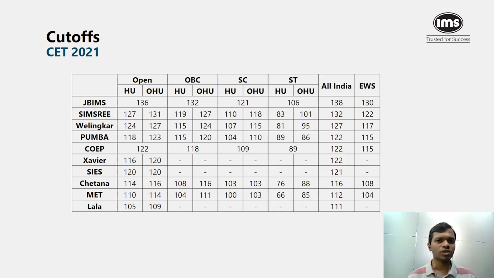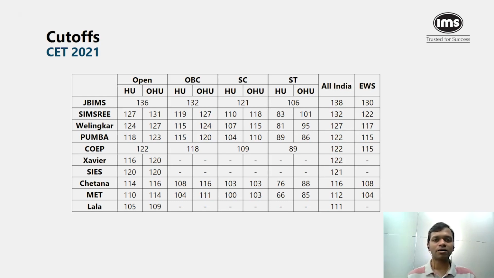So last year also similar things had happened when it came to CET. Across different slots, the difficulties were different. Some slots were found to be very easy compared to the others and so on. The distribution of areas was not the same. And after all of that, the topper was at 166, JB cutoff was 136 for cap round 2 for the state students. So now when you look at this data, you need to keep it with you, because this year the cutoffs are going to go up.